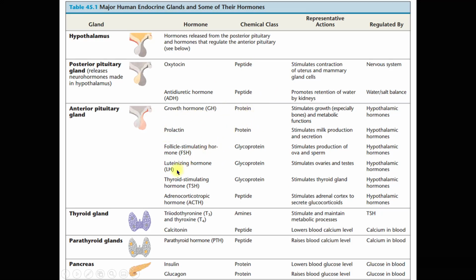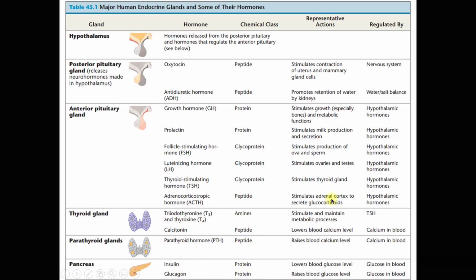FSH, LH, and TSH are glycoproteins. Then the thyroid gland secretes tyrosine, which is a type of amine, and calcitonin, a type of peptide. Then the thyroid hormone is a type of peptide. Insulin and glucagon are types of protein.